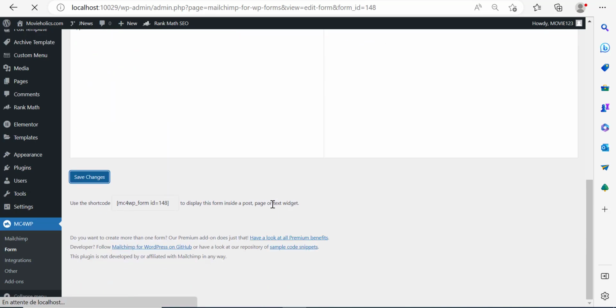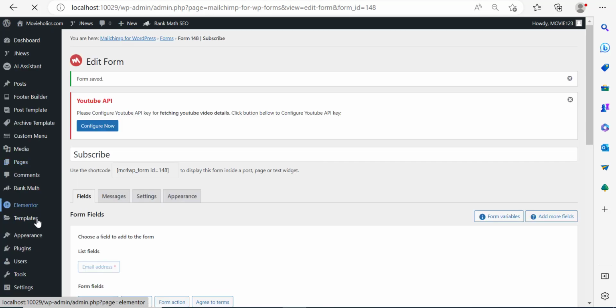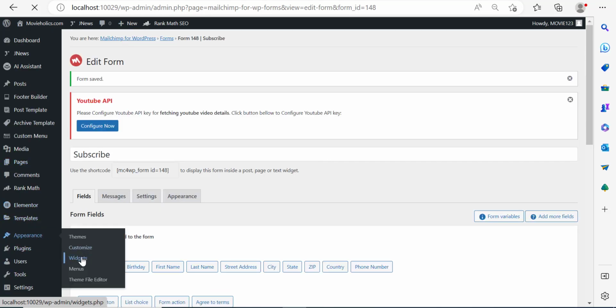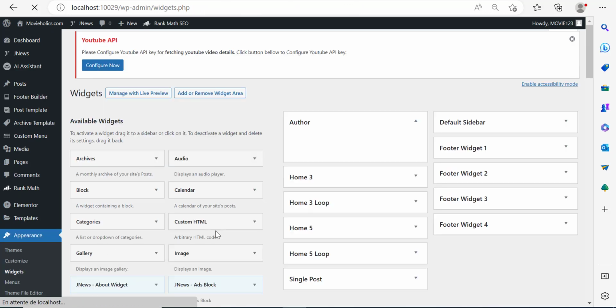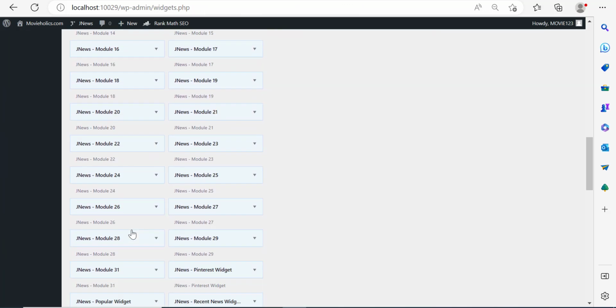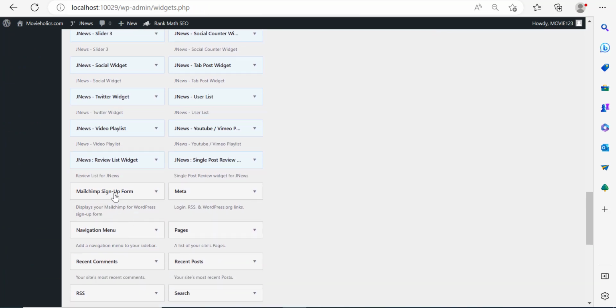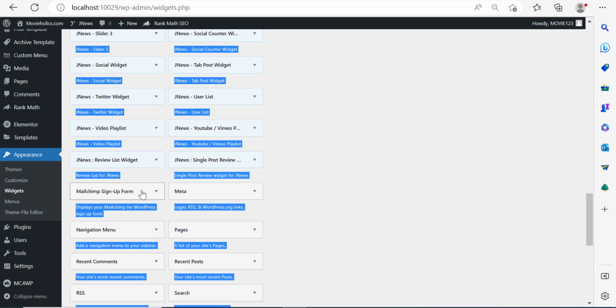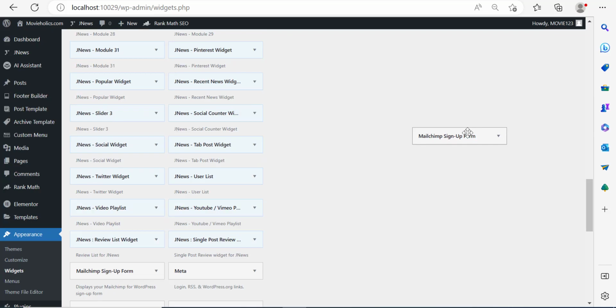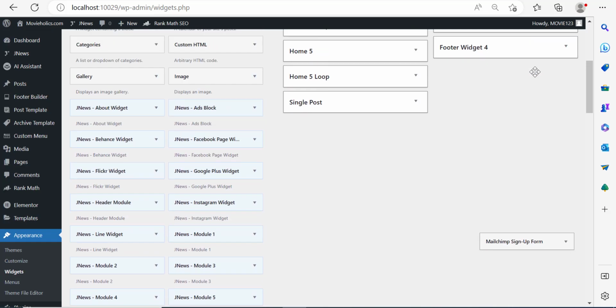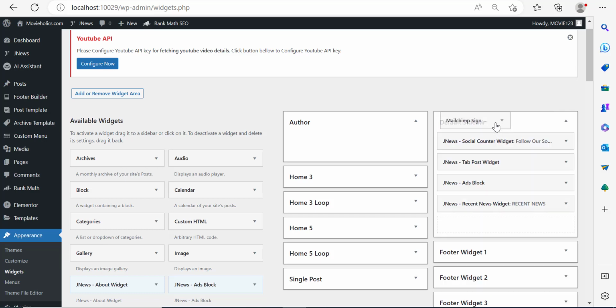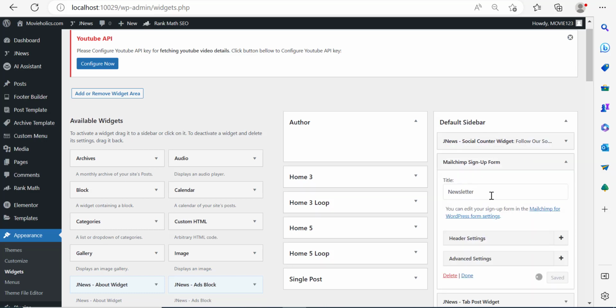And what I want to do here, I want to go to appearance, click on widgets, and then here, scroll down to the bottom, search for Mailchimp sign up form, drag it from the scruff of the neck like you are dragging something. So drag this to the top. Make sure that you keep it selected. Come in here and paste it. Now we have our Mailchimp sign up form.